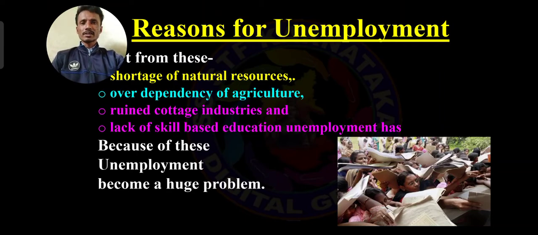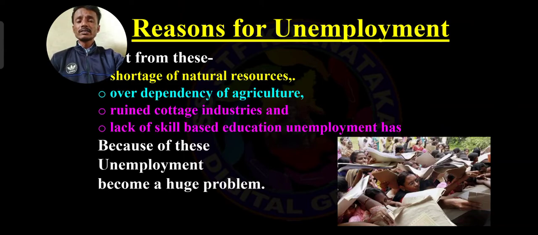The remaining 60% depend only on rain. Sometimes they do not receive rain in time, and that is why the crops completely fail.